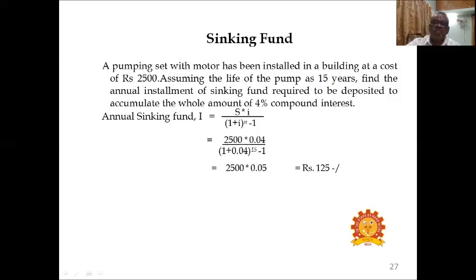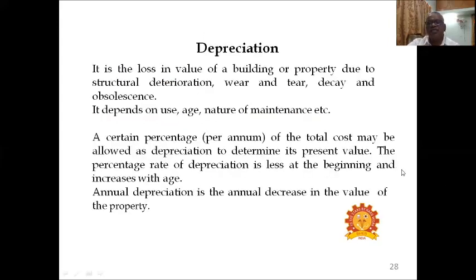So it comes to ₹125. So in order to get the sinking fund total till the utility period, every year the owner has to deposit ₹125 at an interest rate of 4%.